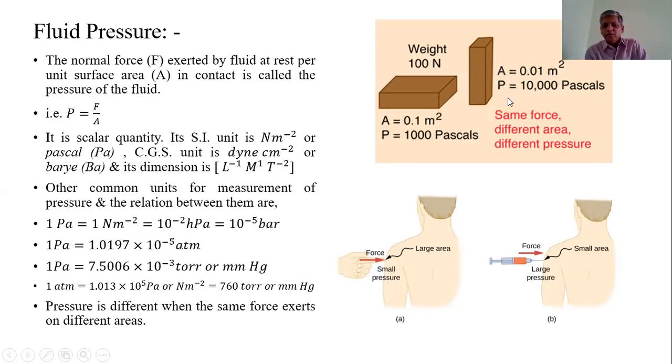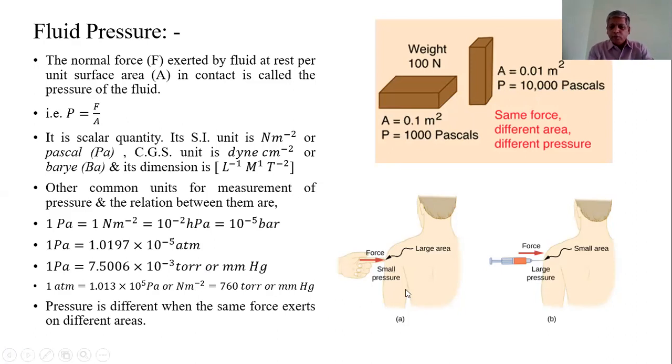In this case, the force exerted on the small area has a large effect, and the force acting on a larger surface area gives a small pressure. That means pressure is different when the same force is exerted on different areas.